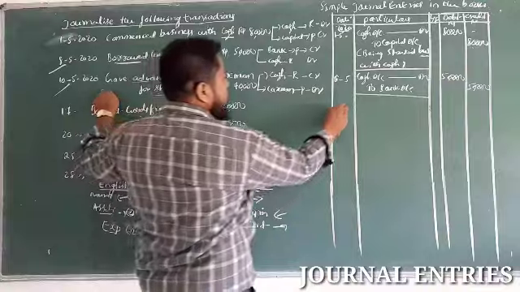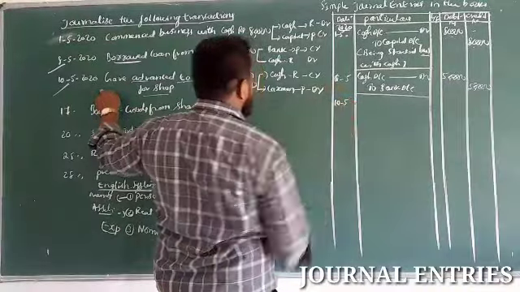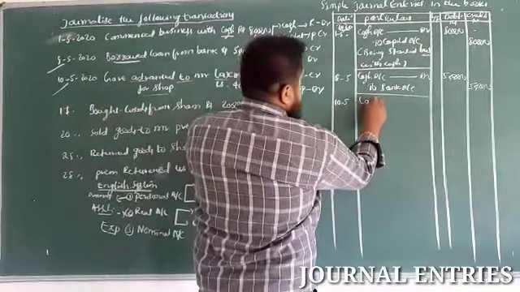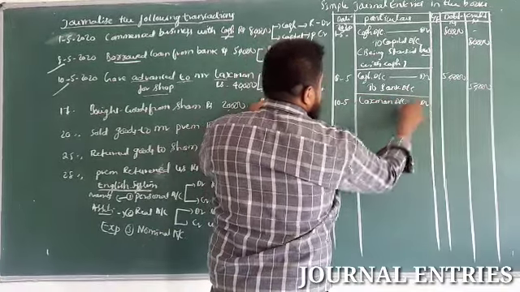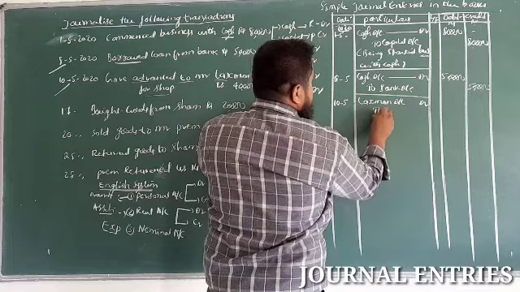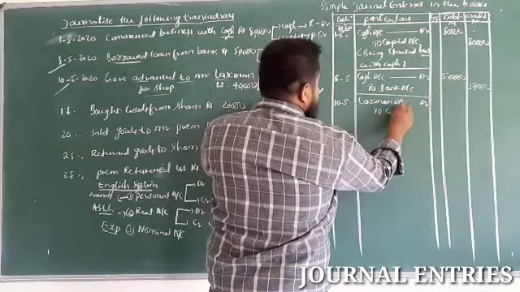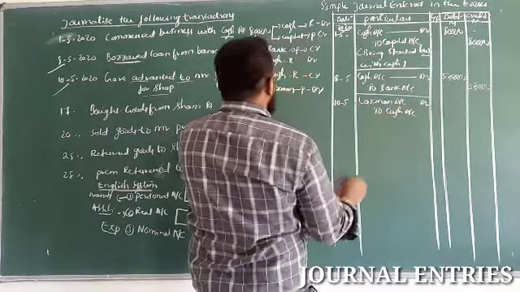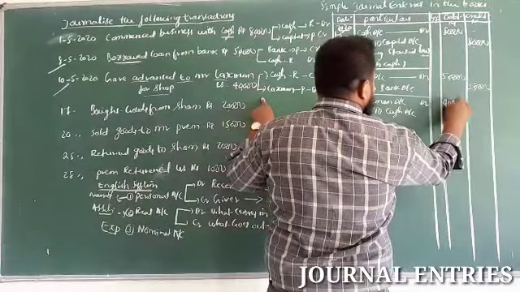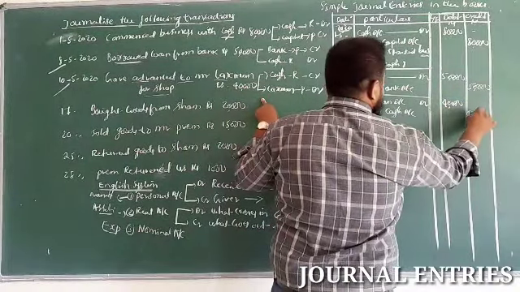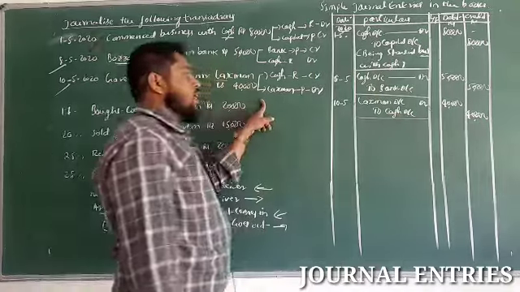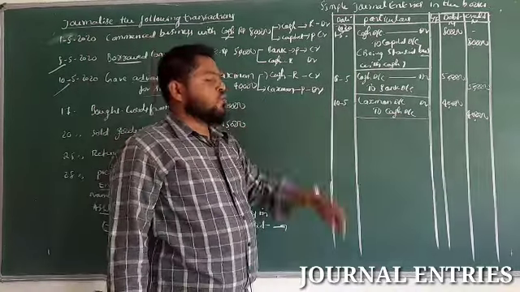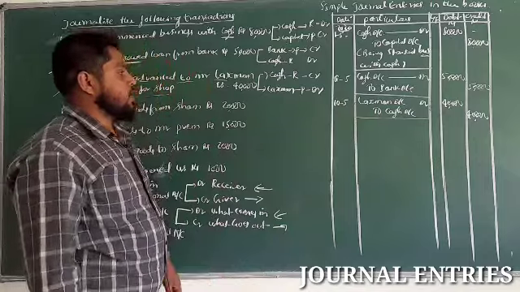Now in journal entry, first we have to pass the debit entry. So date on 10th, Lakshman account debit to cash account. So amount 40,000. So after writing narration, put one line or leave one line.